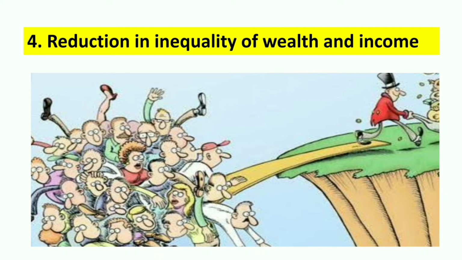You can alternately call it redistribution of income and wealth also, because the government uses the instruments of taxation and expenditure on social security, subsidies, public work, etc. to achieve this objective. Equitable distribution of income and wealth is a sign of social justice. So to bring social justice, government does so.